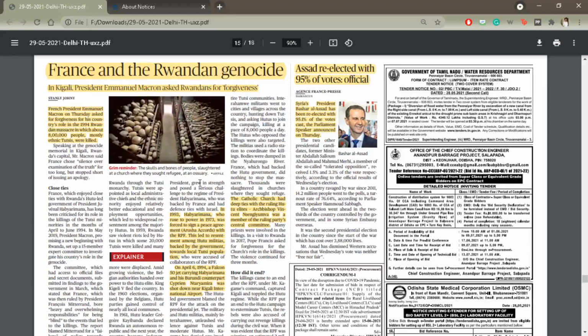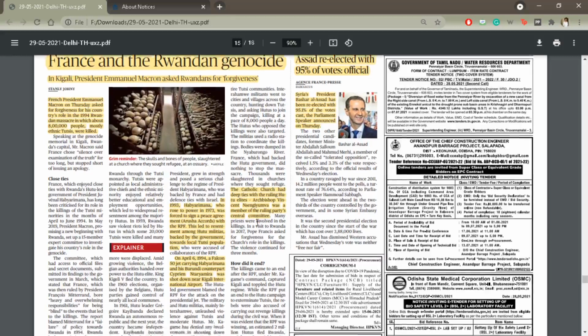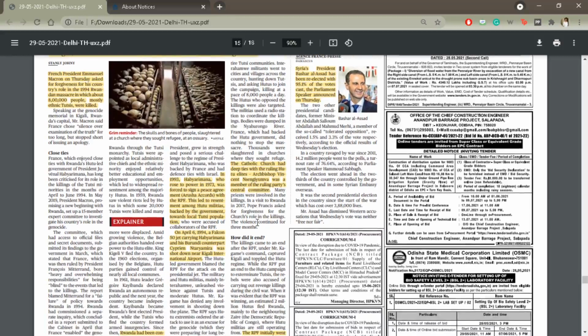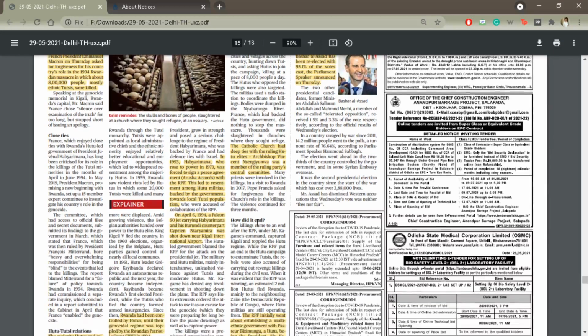So this is the Rwandan genocide, what happened then. You can read more about this in this article, gory details of how all of this was happening. If you have any doubts, feel free to put it in the comment section.